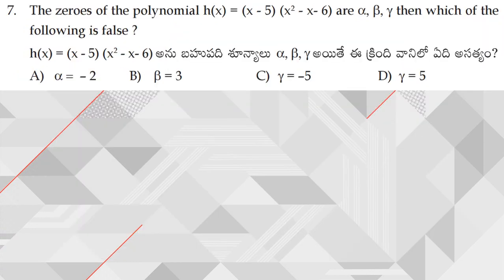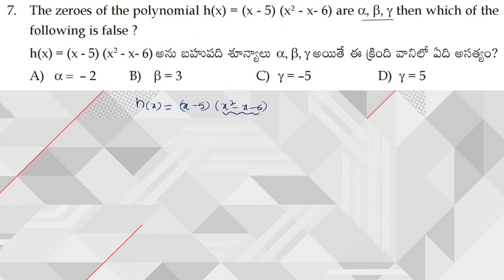Right. Next, moving on to question number 7. The zeros of the polynomial h of x is equal to x minus 5 into x square minus x minus 6 are alpha, beta, gamma, then which of the following is false? So it's asking which of the following is false. So from this, what can we write? h of x is equal to x minus 5 into x square minus x minus 6.